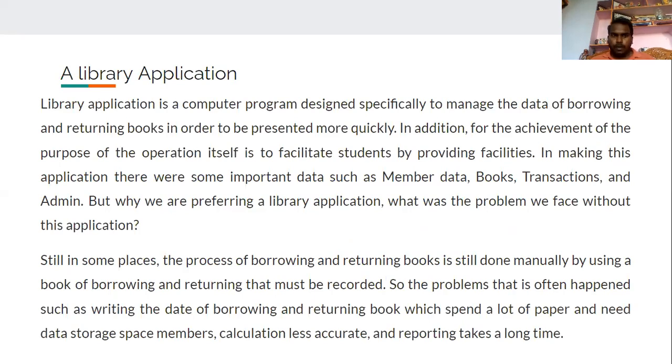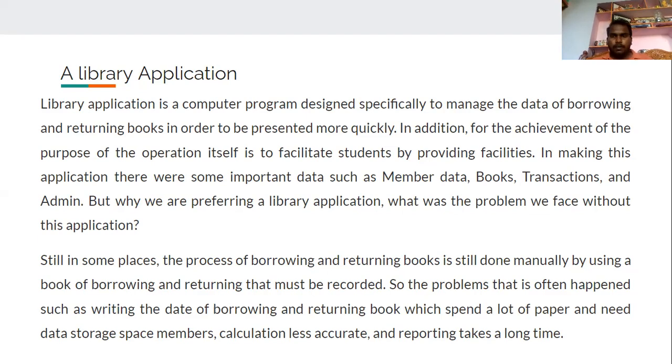So coming to library application. What is a library application? A library application is a computer program designed specifically to manage the data of borrowing and returning books in order to be presented more quickly. So we see the total definition in the title, right? Library, which means this is related to the library. So it is simply a computer program designed to manage the data of borrowing and returning books.